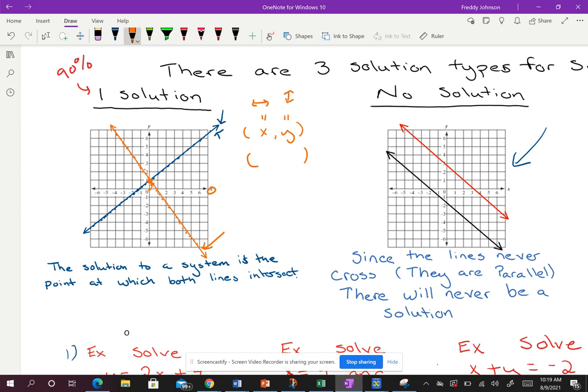Well, I don't go left or right at all. So that's going to be 0. And then how many times do I go up? Oh, I go up 1. So my solution to this problem is 0, comma 1.